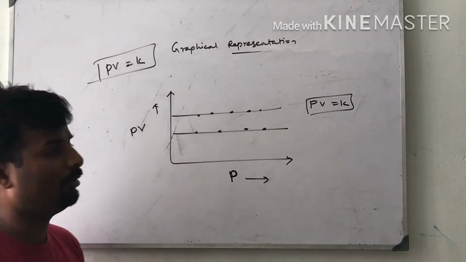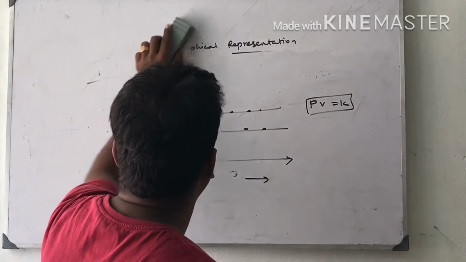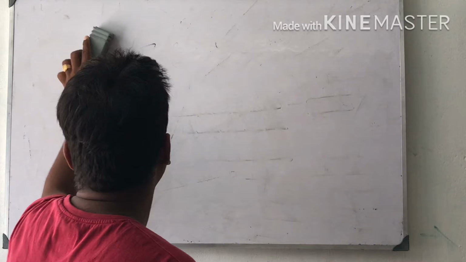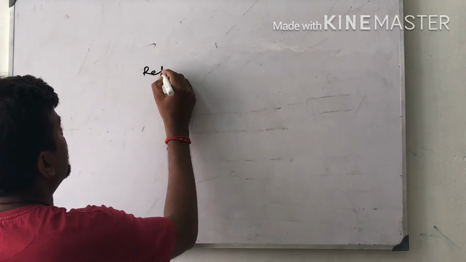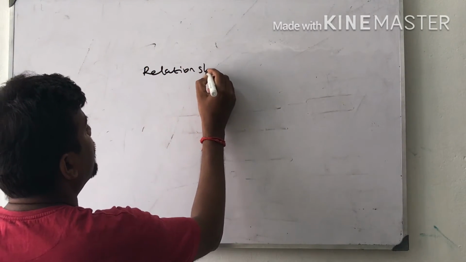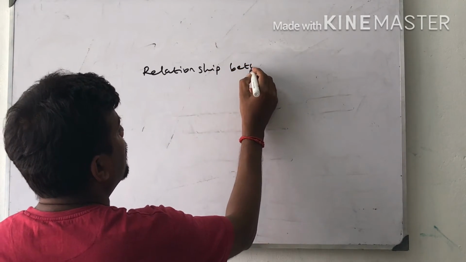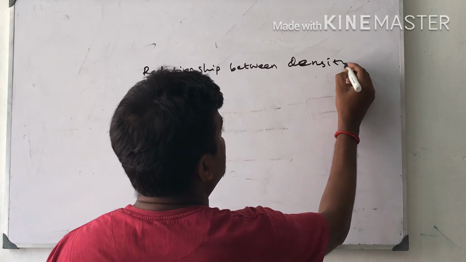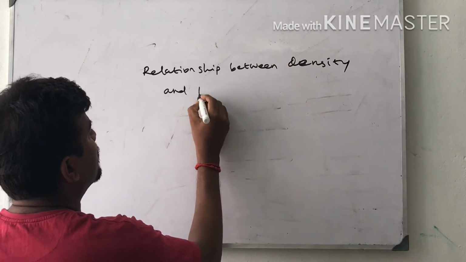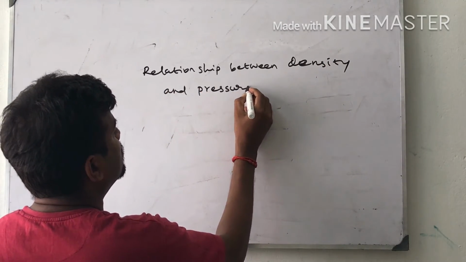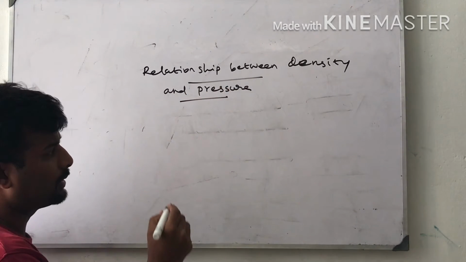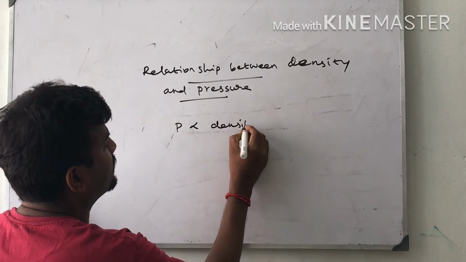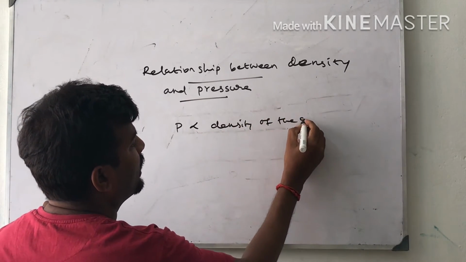Now I am going to tell you the relationship between density and pressure. Pressure is proportional to the density of the gas.